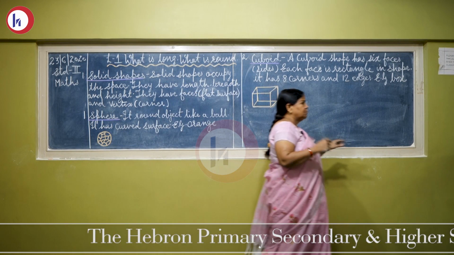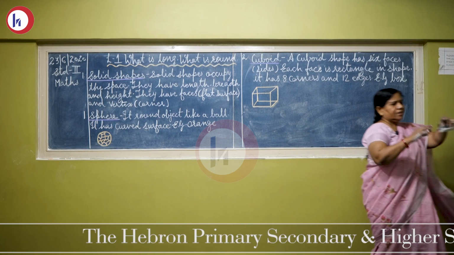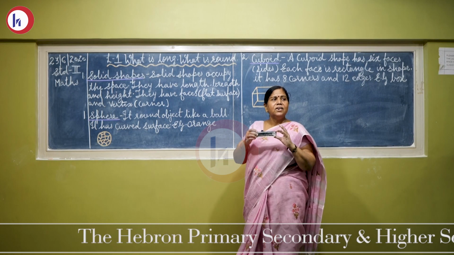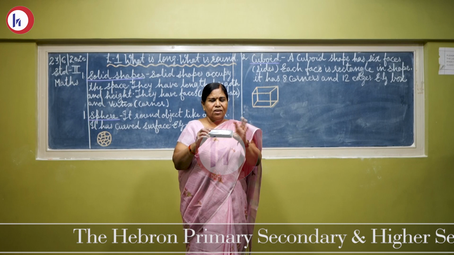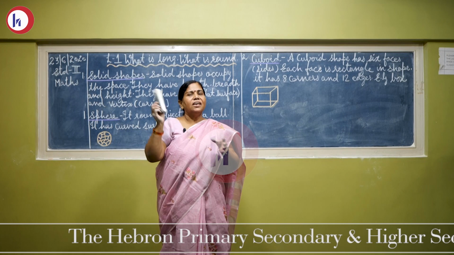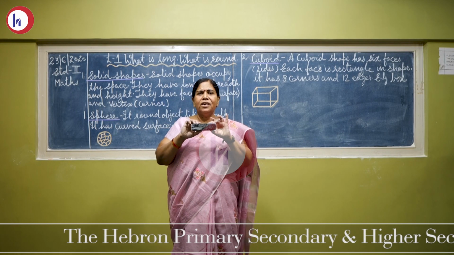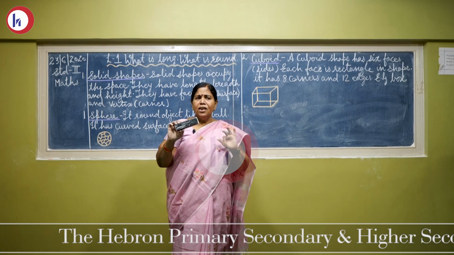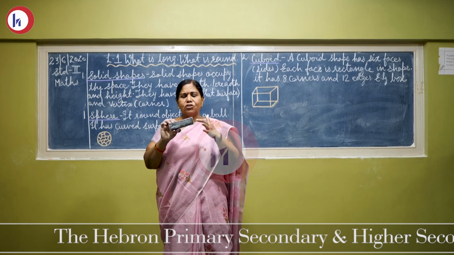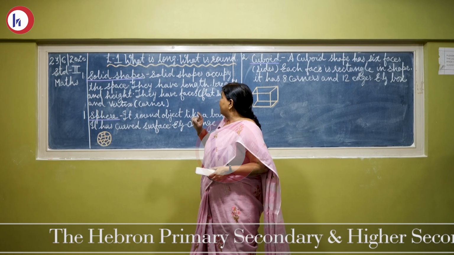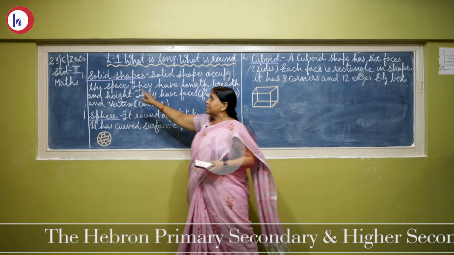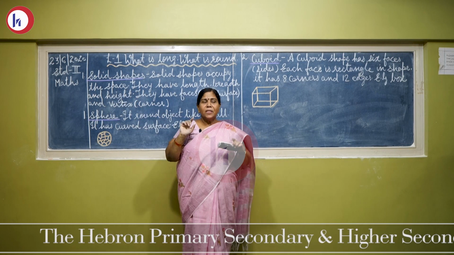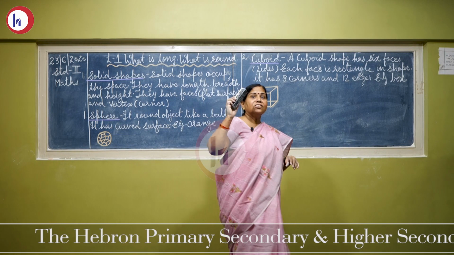Same way, this duster. Duster has got solid shape. This duster the teacher is using to rub in the class. This duster is of solid shape. Now children, second, a solid shape occupies space. मतलब क्या होता है? Solid shape को रखने के लिए जगह चाहिए.